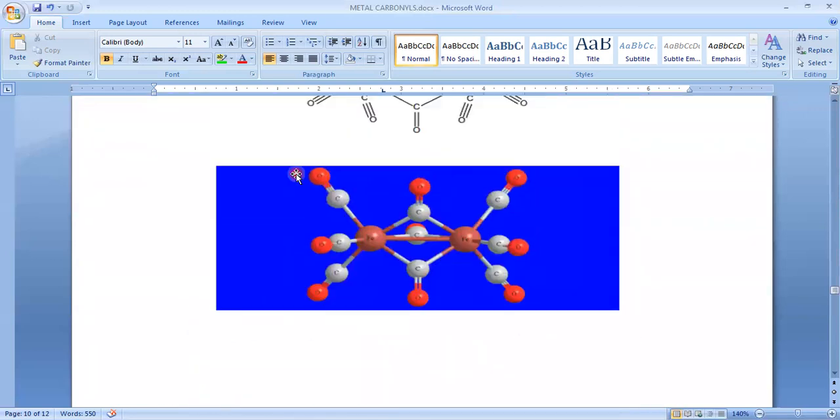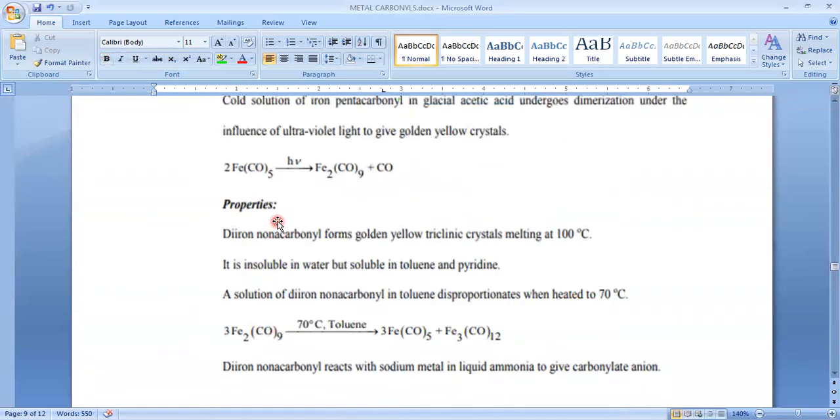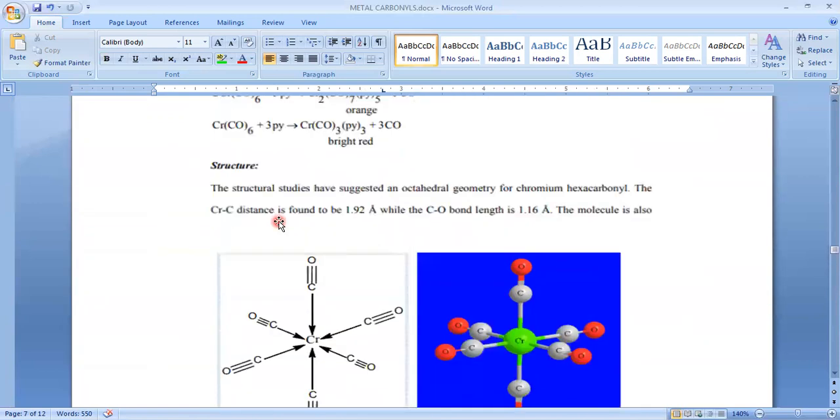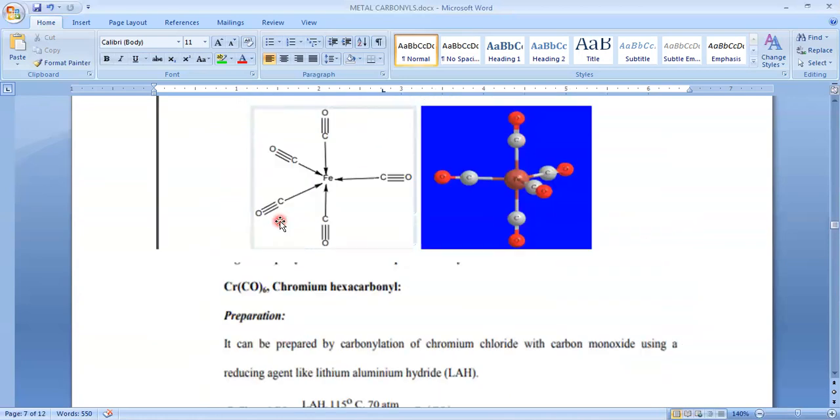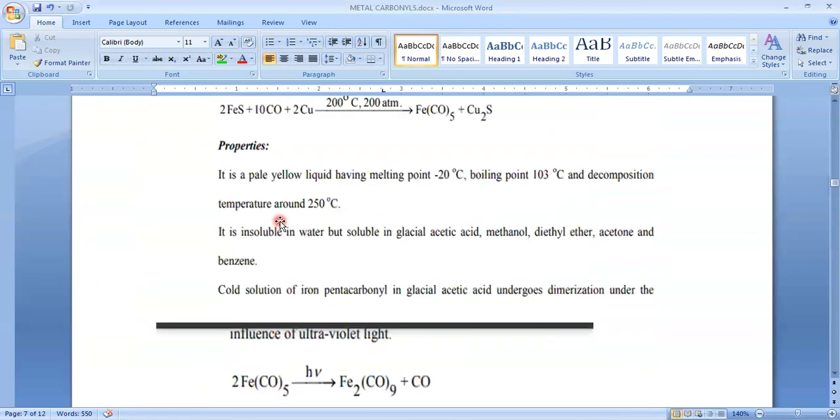Okay, let's see the examples. So first we calculate the EAN of one compound. Okay, we start with this one.